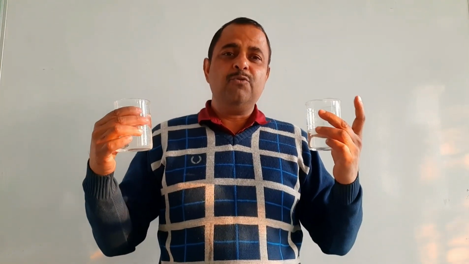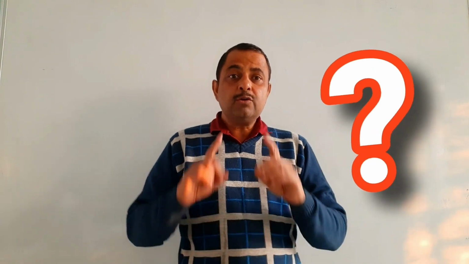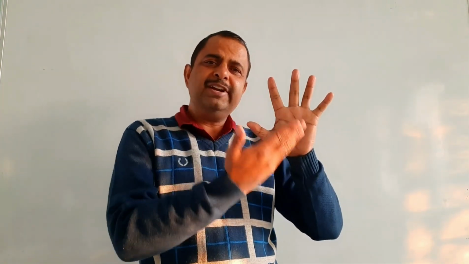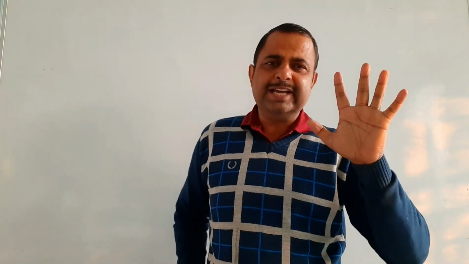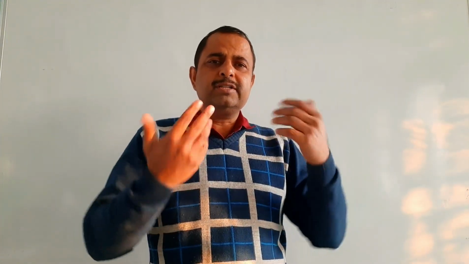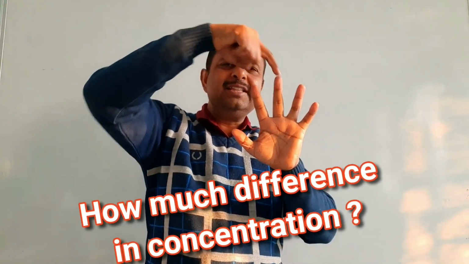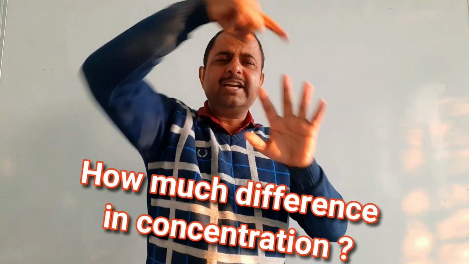But what exactly we measure? Now there is a question. If I have 5 beakers with different quantity of water, different quantity of solute NaCl, then how can I decide which is more concentrated, which is less concentrated, and how much difference in the concentration of first beaker and fourth beaker, first beaker and second beaker?